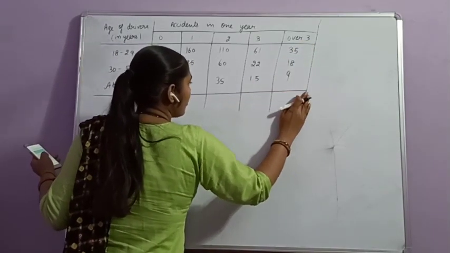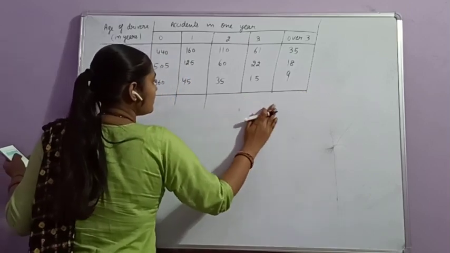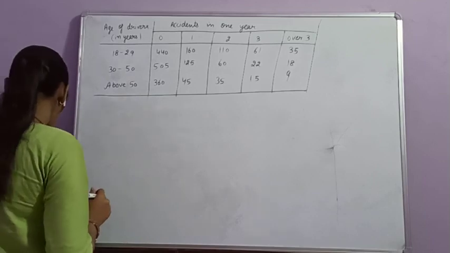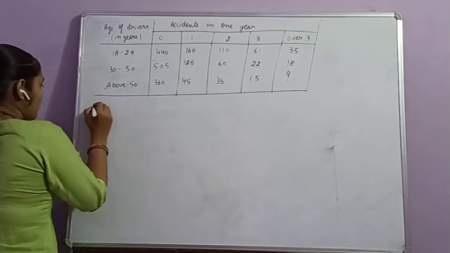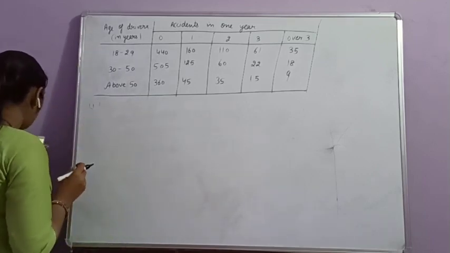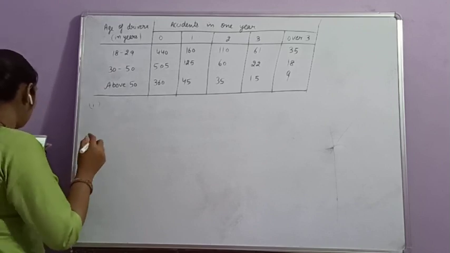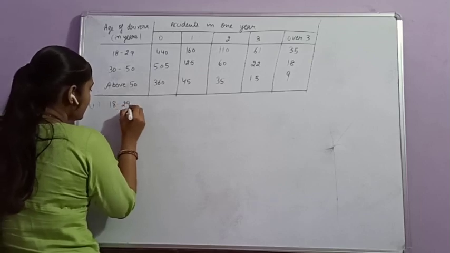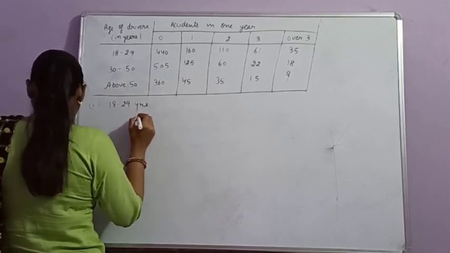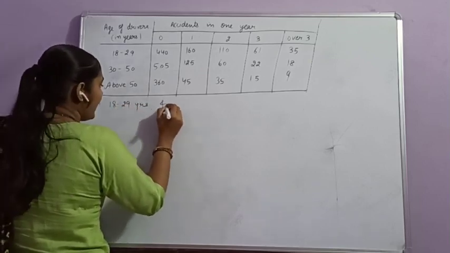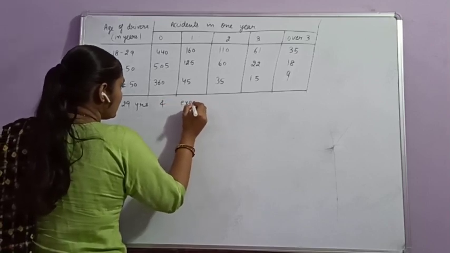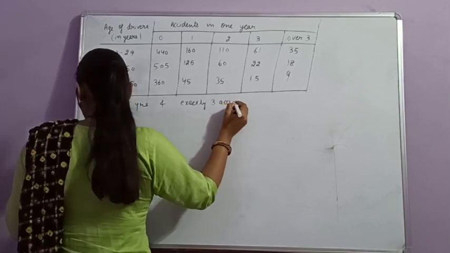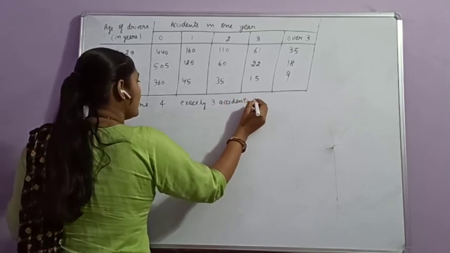Then find the probability for a driver chosen at random from the city being age 18 to 29 years and having exactly 3 accidents in 1 year.